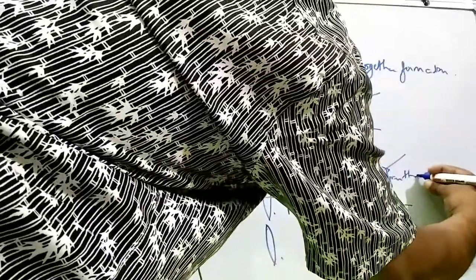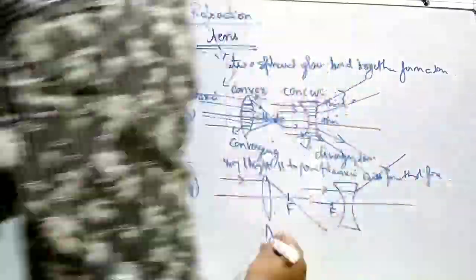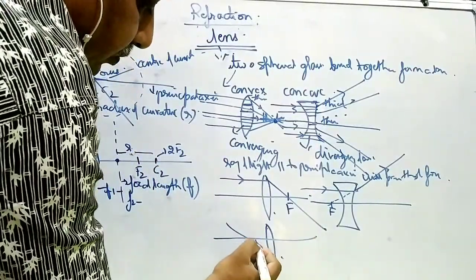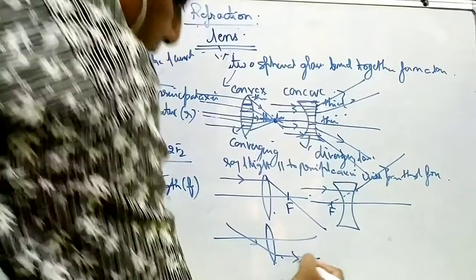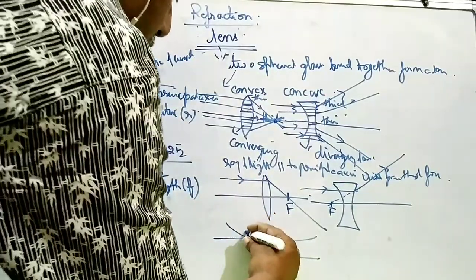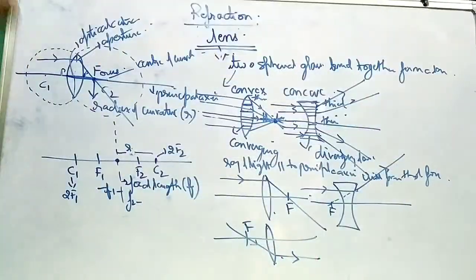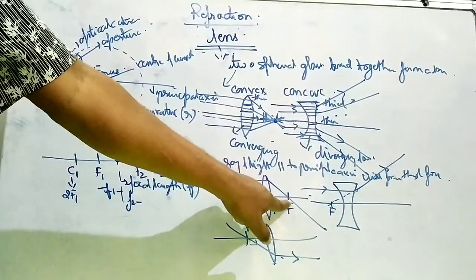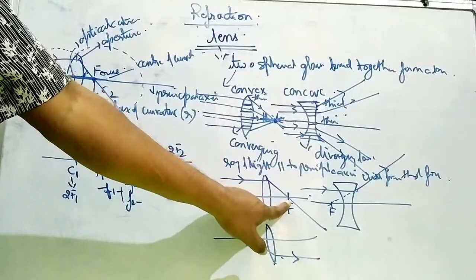will pass through focus. And when the ray of light is passing through focus, after refraction, it will become parallel to the principal axis. Is this clear or not? So two things are clear. If it is passing through focus, it will become parallel to the principal axis. And if it is parallel to the principal axis, it will be passing through focus.